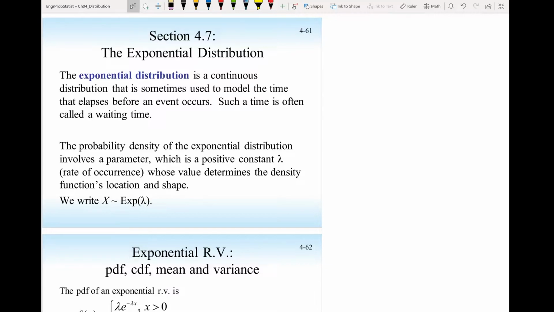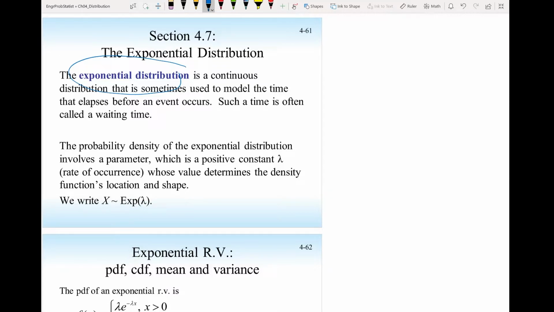The exponential distribution is a continuous distribution that is sometimes used to model the time that elapses before an event occurs. Such a time is often called a waiting time. For example, the random variable could be the time I will wait until the next customer shows up, or the time we will wait until an atom emits, or the time for a product to come.